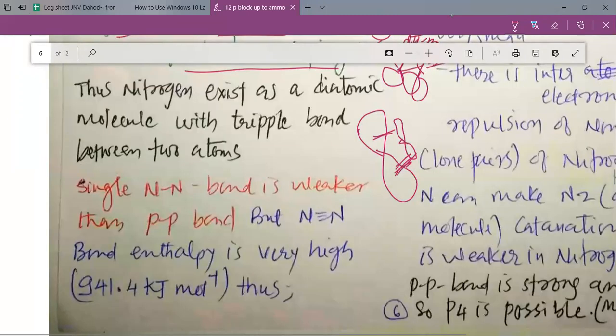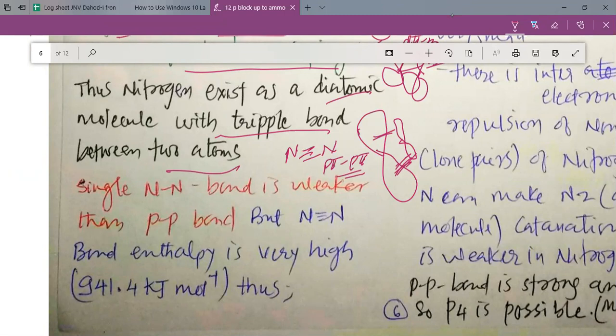Thus, nitrogen exists as a diatomic molecule with a triple bond between two atoms. You can see that nitrogen can make a triple bond due to its ability to form p-pi kinds of multiple bonds, and that is why nitrogen makes two p-pi bonds. Due to its small size, this pp overlap is very possible in nitrogen, and thus nitrogen stabilizes itself by making a triple bond between two atoms of nitrogen.